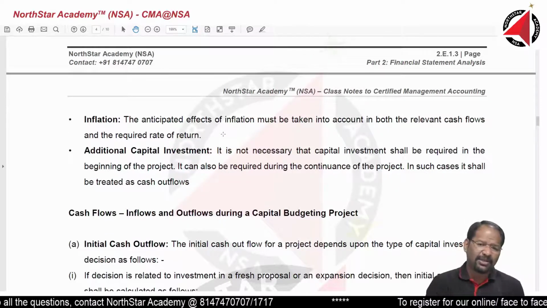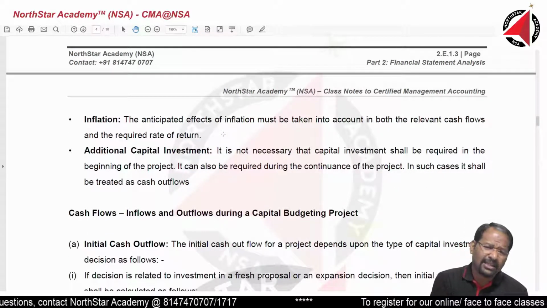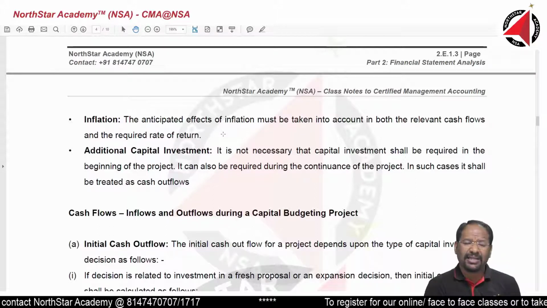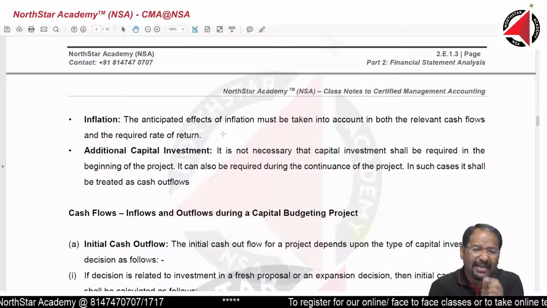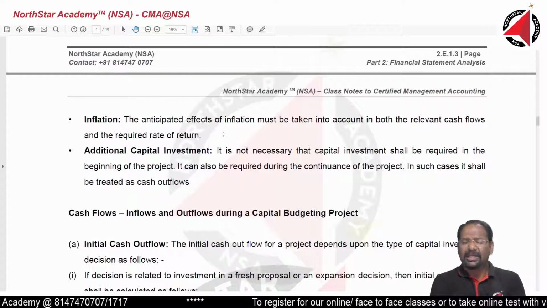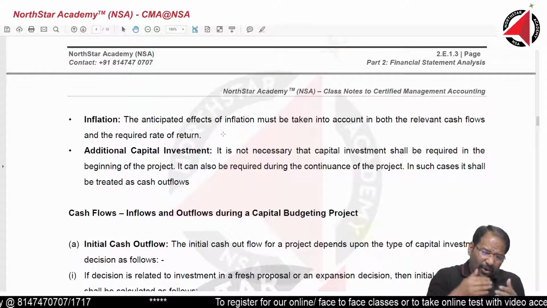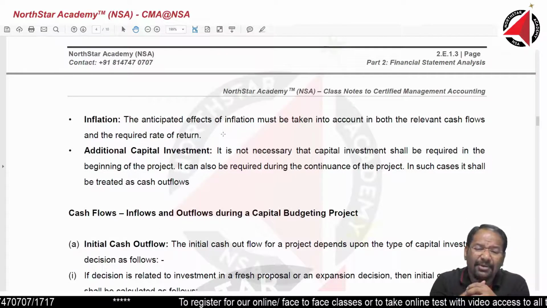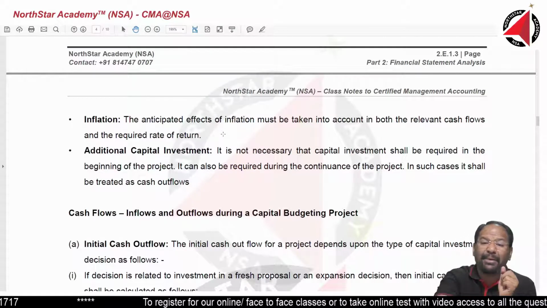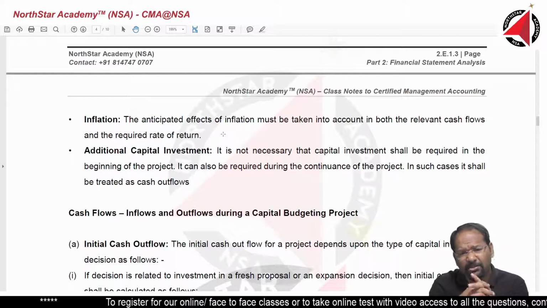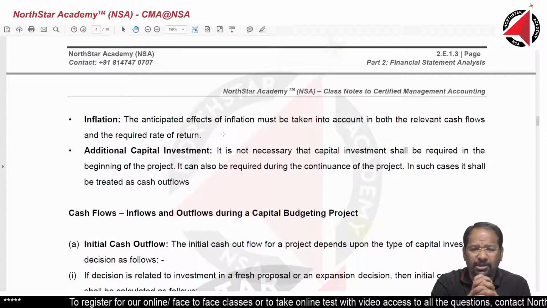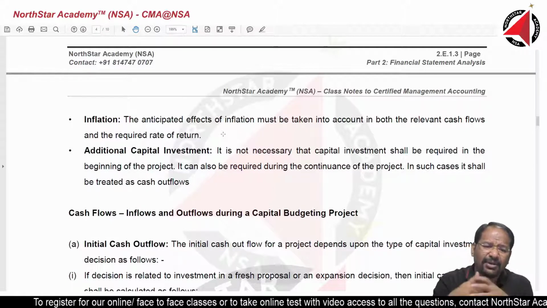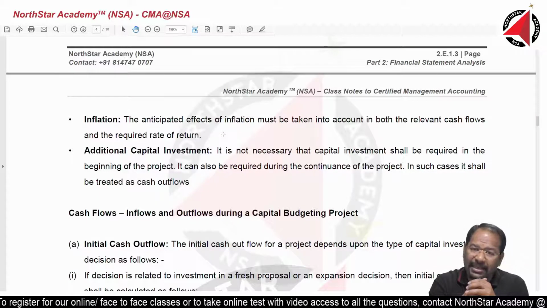Additional capital investment. When you are starting a project, it is not necessary that you will need to invest money only at the beginning of the period. It may be quite possible that over a period of time or at frequent intervals you need to pump in more money. Is it possible? 100% yes, it is possible that after each interval you need to pump in more money as you go.